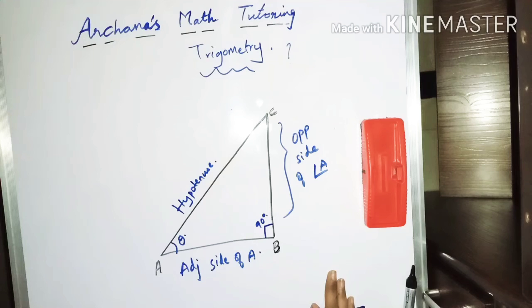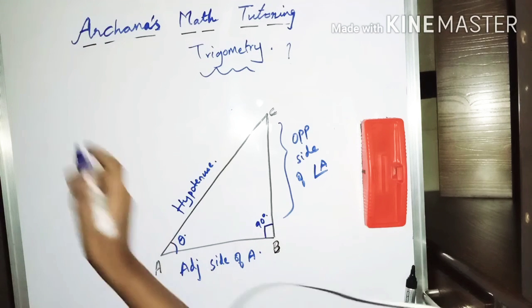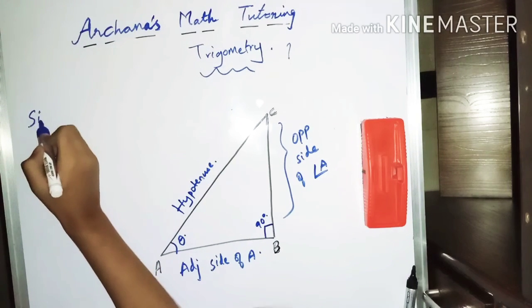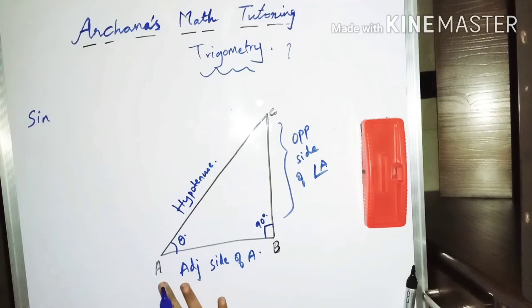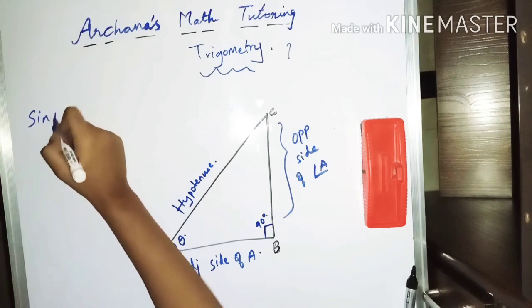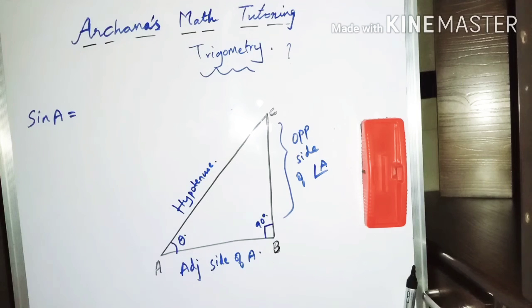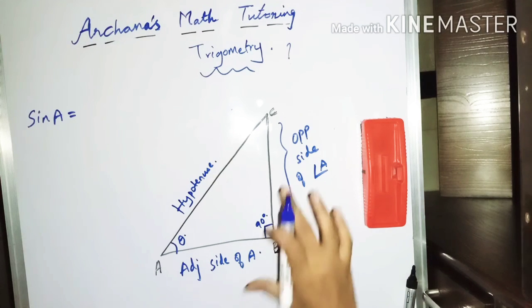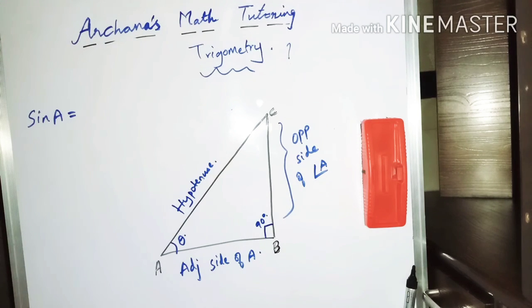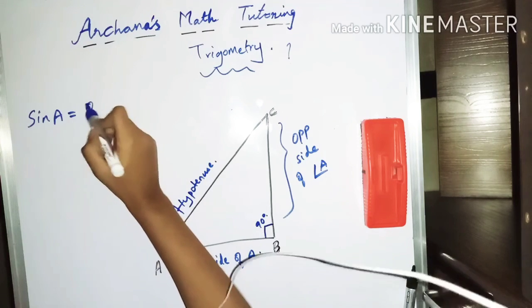Coming to the formula of sine theta, here I will be finding sine A. Sine A is nothing but the length of the opposite side of angle A divided by the length of the hypotenuse.